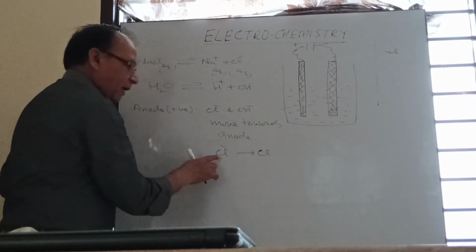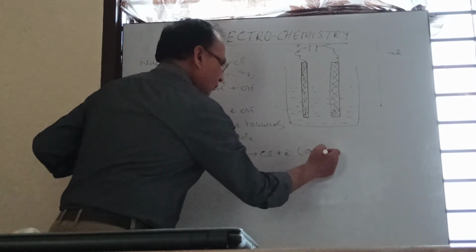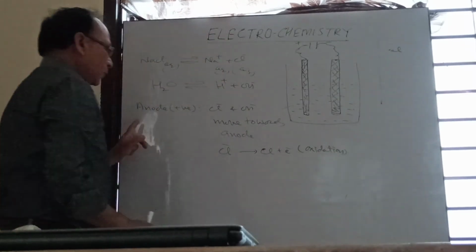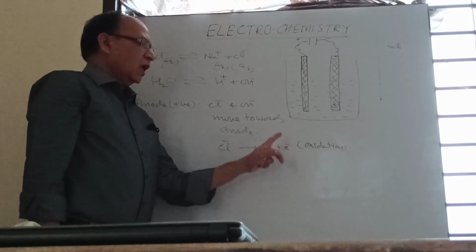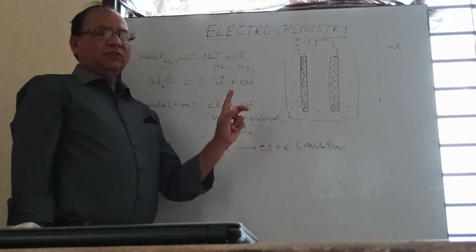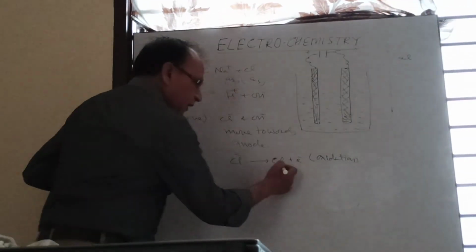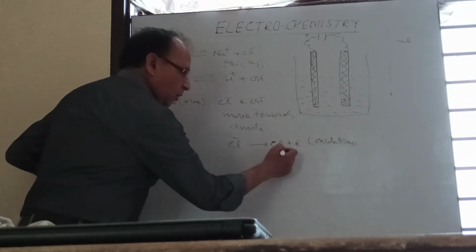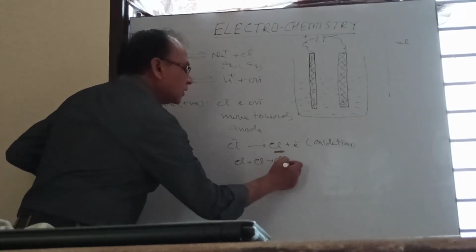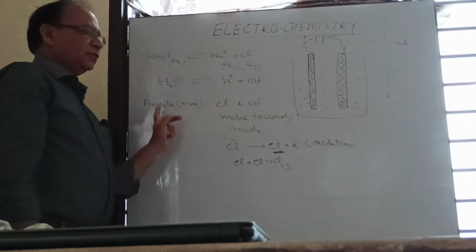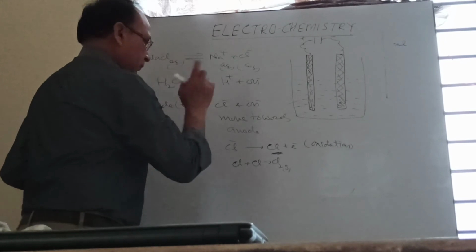How will discharge happen? By loss of electron, and loss of electron is known as oxidation. So we can say at the anode, discharge of the negatively charged ion takes place by loss of electron, and loss of electron is oxidation. It means at the anode an oxidation process takes place. But Cl will not exist in this form, so two Cl atoms will combine together to give chlorine gas. It means chlorine gas liberates at the anode, while OH ion remains in the solution. This is one part.